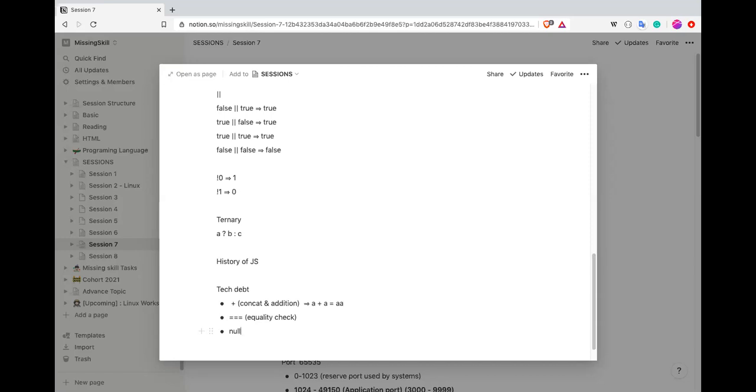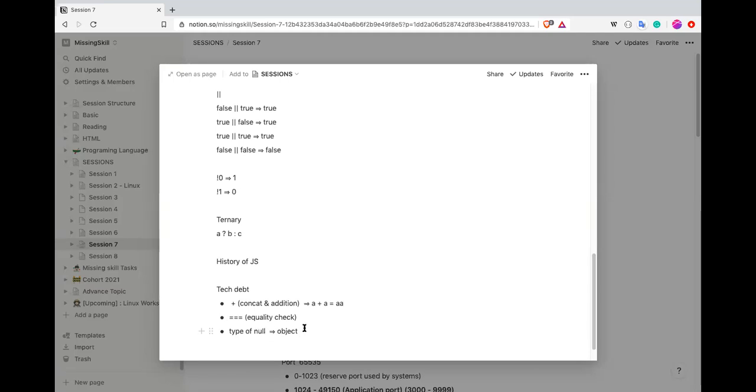And whenever we do typeof null, it will always give us the output object. It is not really an object, it is a null value, but it will give you the output object. Because this code was already there in millions of browsers, there is no way we can change this. It would start crashing the browsers. And because millions of websites were built using this, it is very difficult to ask them to change it. So the committee decided that they will not change it. They'll keep it as it is. So this is called tech debt.